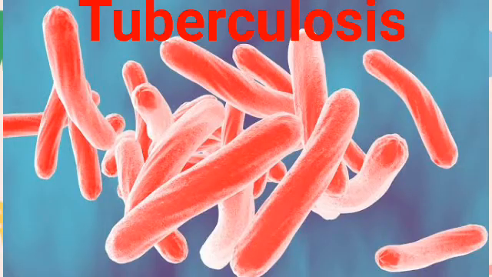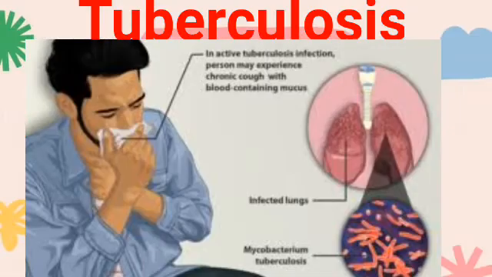Then tuberculosis is another bacterial disease. This results in painful and difficult chesty coughs. Tuberculosis is popularly known as TB, and it also affects the lungs and the respiratory system. This results in heavy coughs and painful chesty coughs.